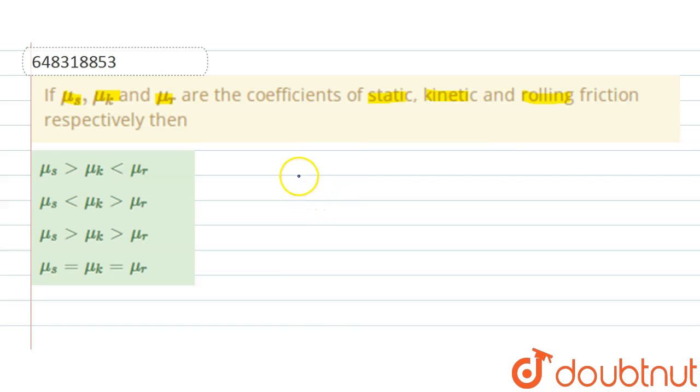So for this static friction, mu s, that is the coefficient of static friction, is the highest of all the coefficients of friction. So mu s is greater than mu k, that is the kinetic friction, and also these two coefficients of friction are greater than rolling friction, because the rolling motion of a body will require the least amount of frictional force. So we can say mu s is greater than mu k, which is greater than mu r. That is, this relation is the correct relation. That is, option 3 is the correct answer.